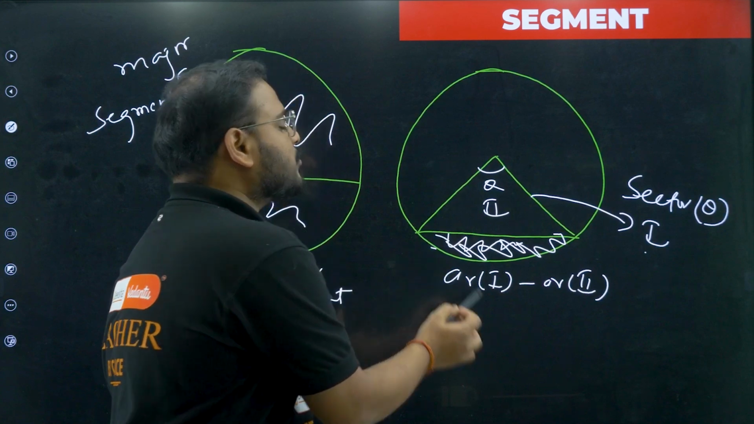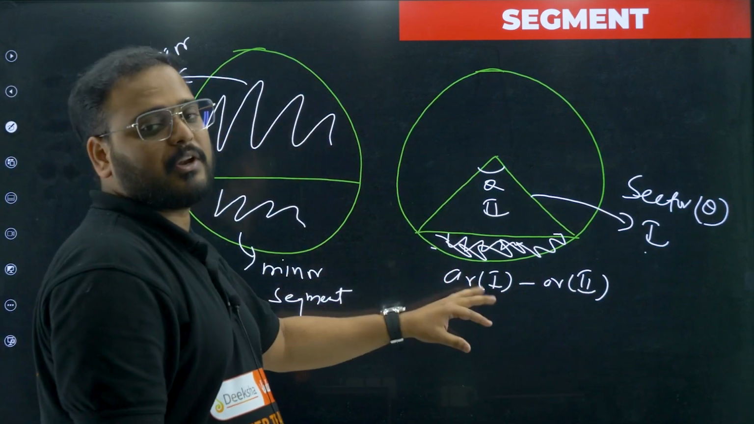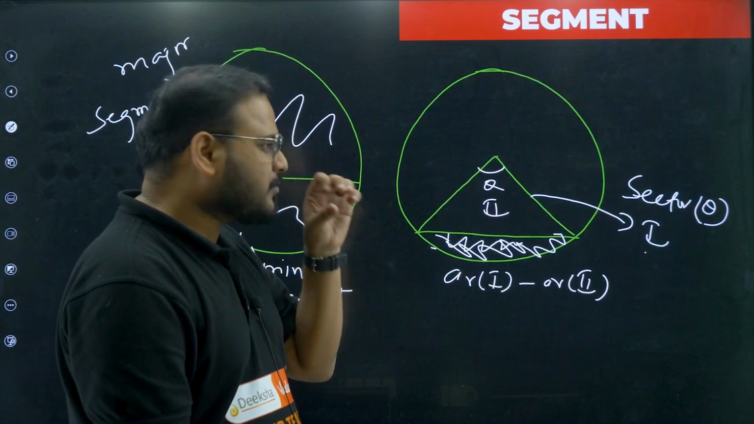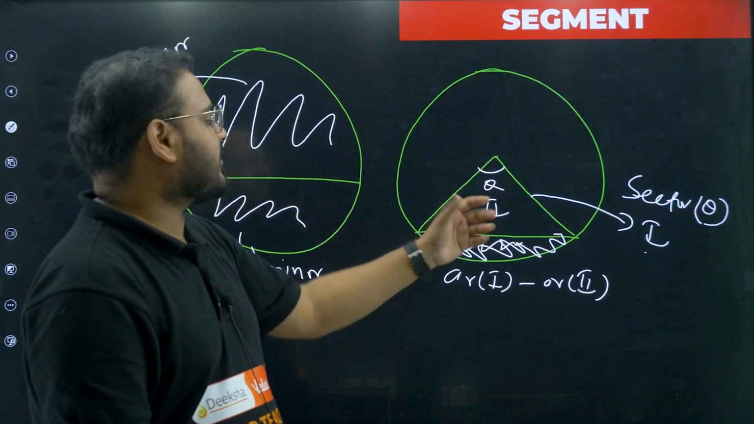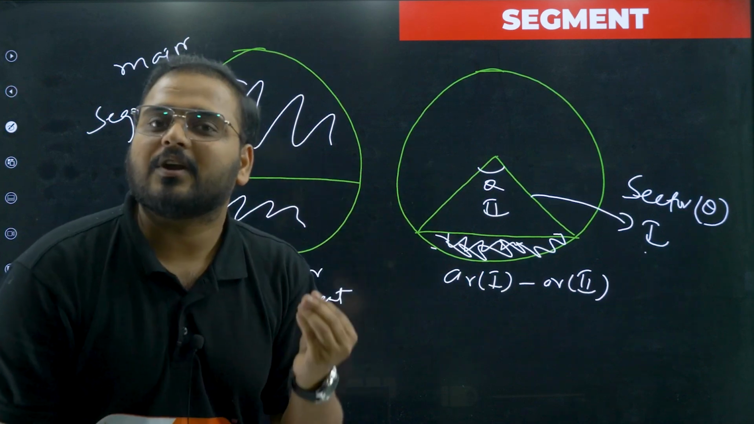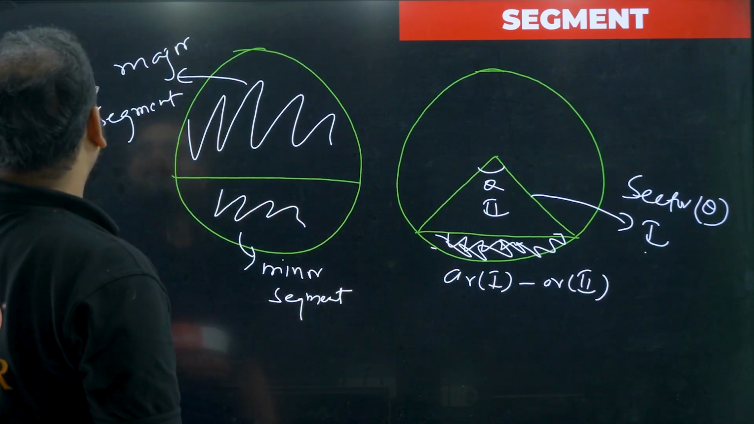So that's it. There's no standard formula over here, bacha, but that's the concept that you have to use to solve any question on segments. I hope this is clear. Looks weird, but that is what it is. Find the area of the sector and subtract the area of the triangle from it to get the area of the segment. We have taken questions on this. We'll solve it. Don't worry about it. Let's move on to problem solving now.